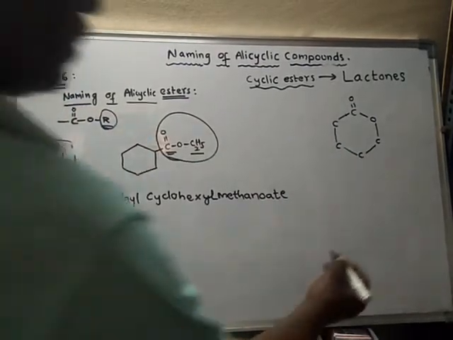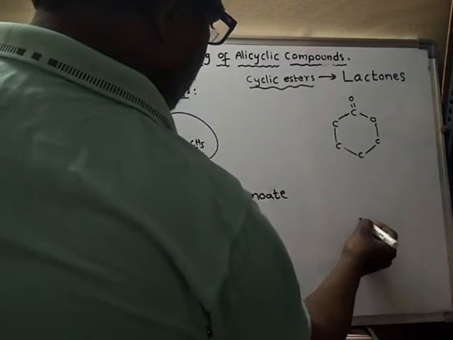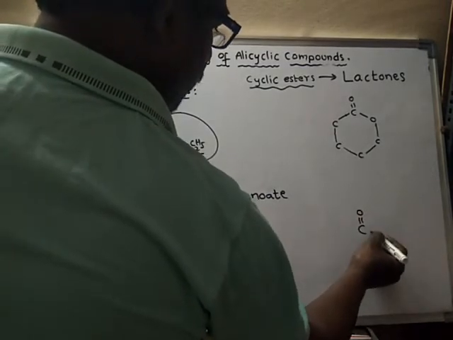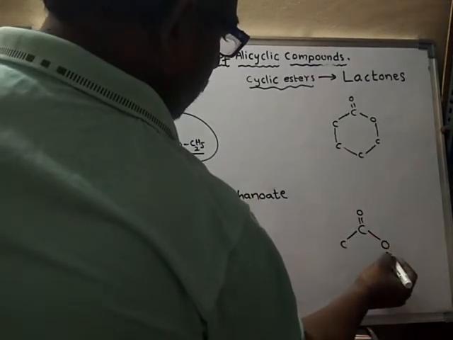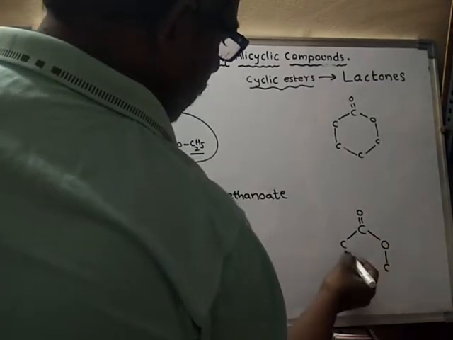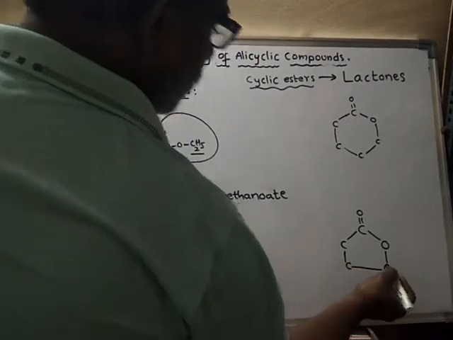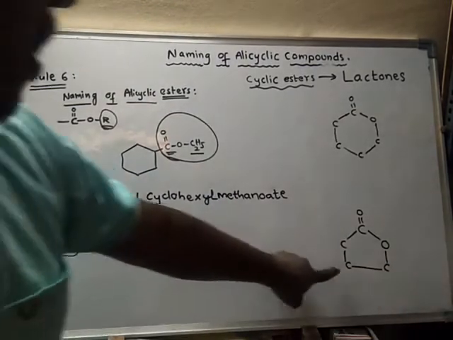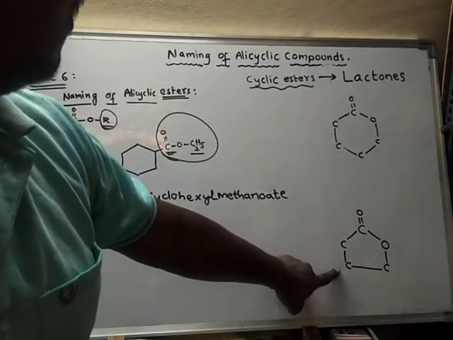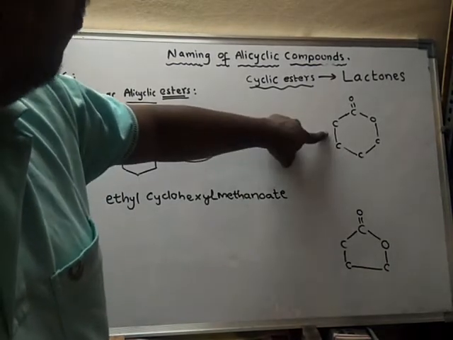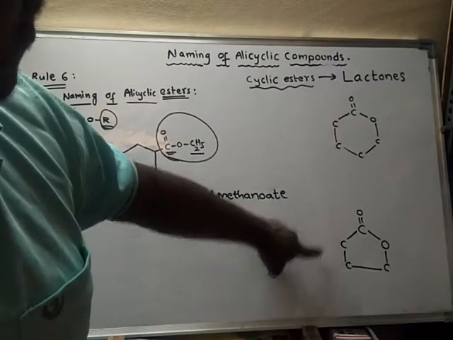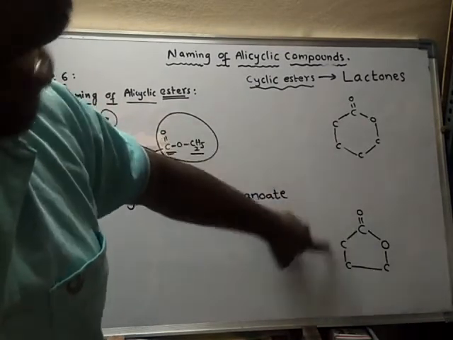Suppose there is another compound like this. Even this is also a cyclic ester. This is one lactone, and this is another lactone. So these two are different lactones.